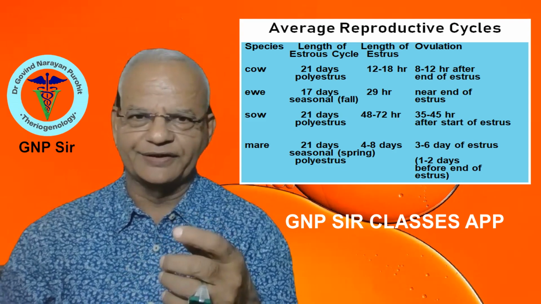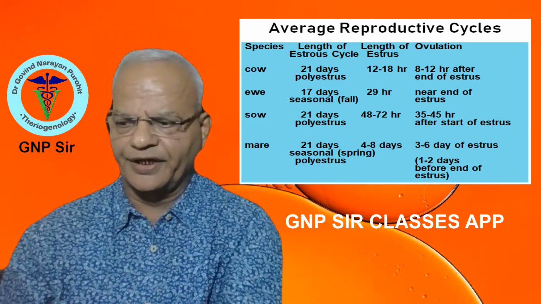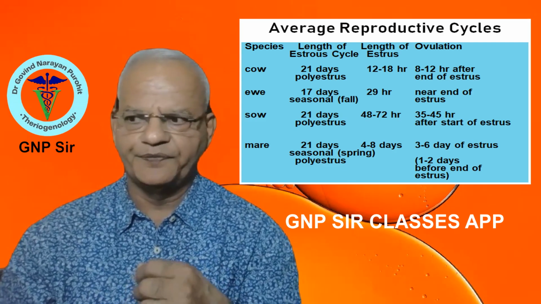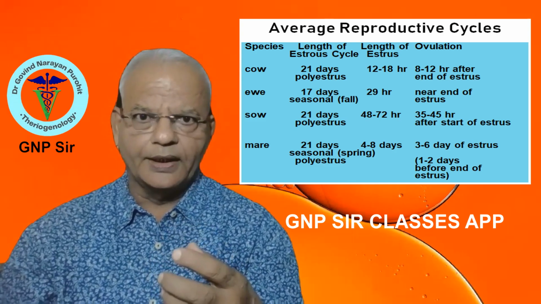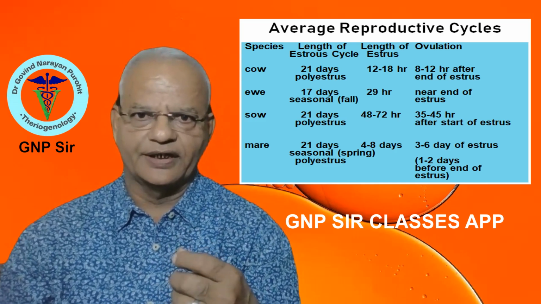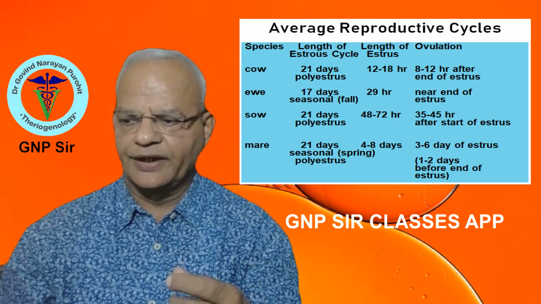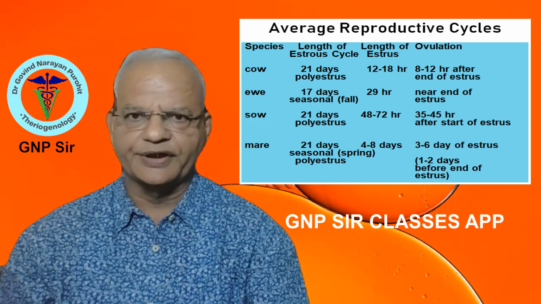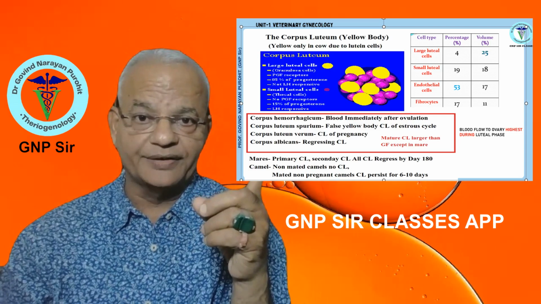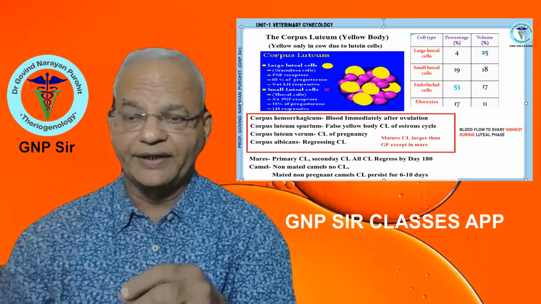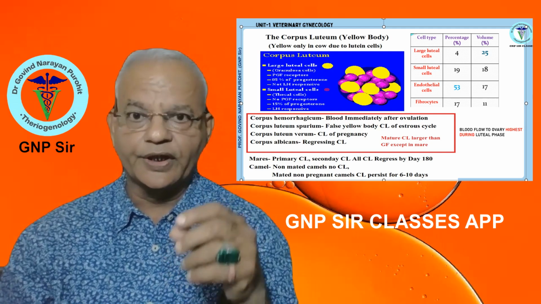Then estrus length, questions may arise on the length of estrus, and then the split estrus, the prolonged estrus, clinical conditions where there is a prolonged estrus, where there is a short estrus, like that. And then important questions can arise on the CL morphology. You see this chart. In this chart we are providing each and everything which is important and can be asked in your exam related to the corpus luteum.